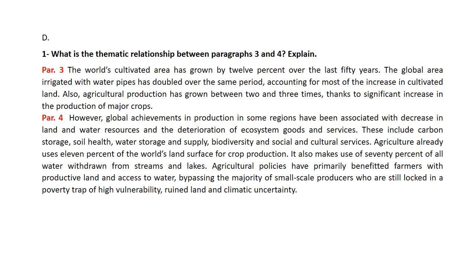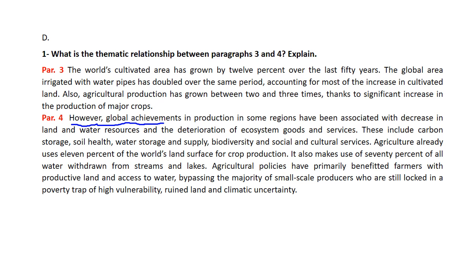Part D, what is the thematic relationship between paragraphs 3 and 4? Whenever you have such a question, you need to take a look at the first sentence or the first few words in the other paragraph, the latter paragraph, okay? Notice the word however.